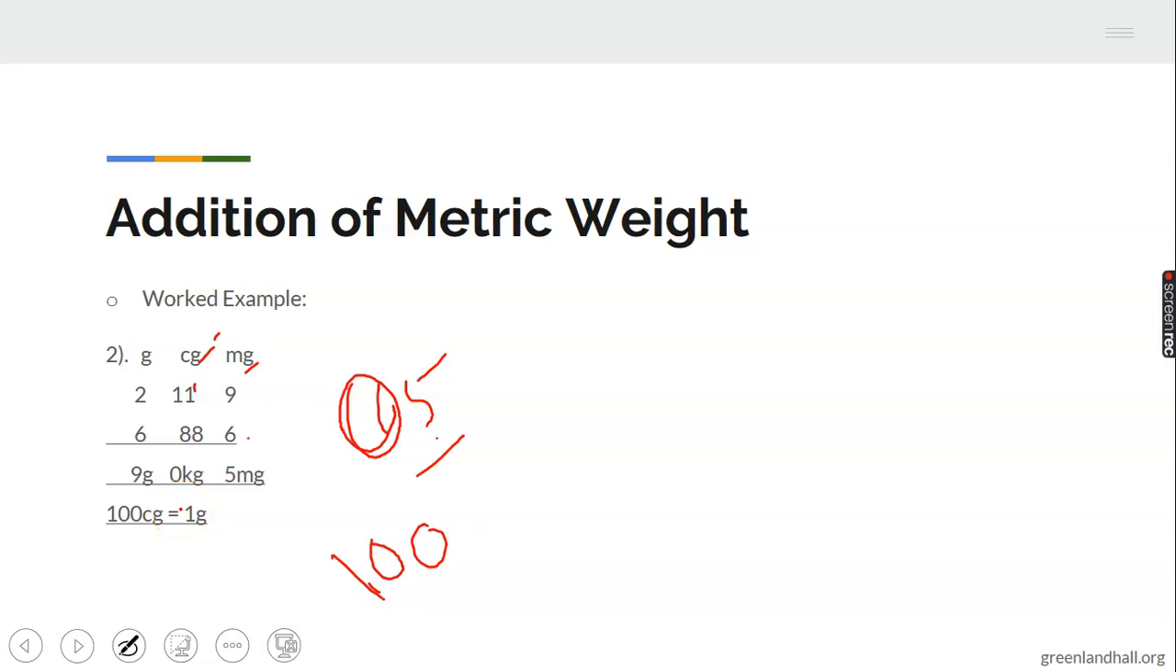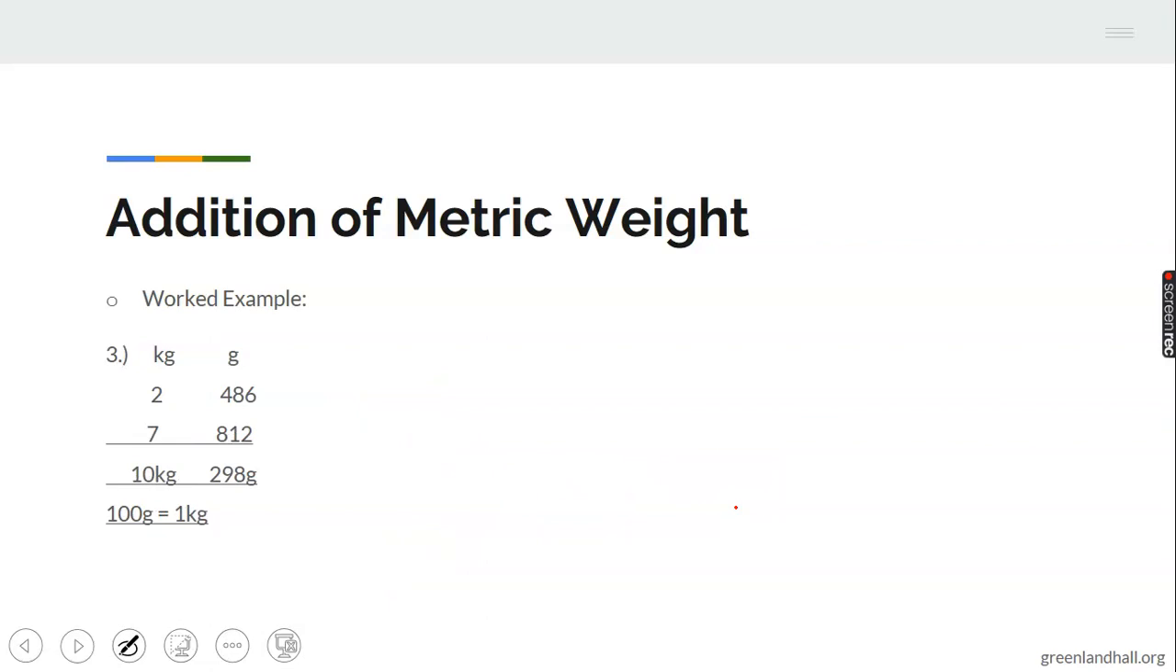And you move your 10 centigrams to grams, it becomes 1 gram. So we have 1 here. 2 plus 1 will give us 3. And then 3 plus 6 will give us what? 9. So we have 9 grams, 0 kilograms, and 5 milligrams. Is that okay? Good. Let's go to the next addition on weights.